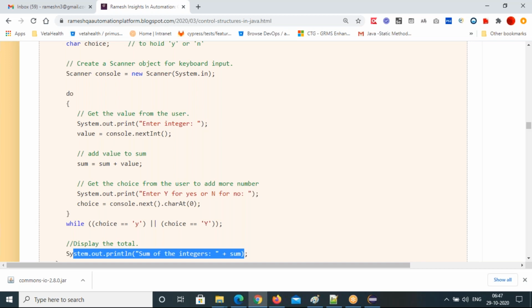Okay. So I want to add more numbers. First I entered 5. Again I want one more number, I want to add 6. Again I want to add one more number, 9. Again I want to add one more number, 15. All these numbers I want to submit. But one by one, how can you add?